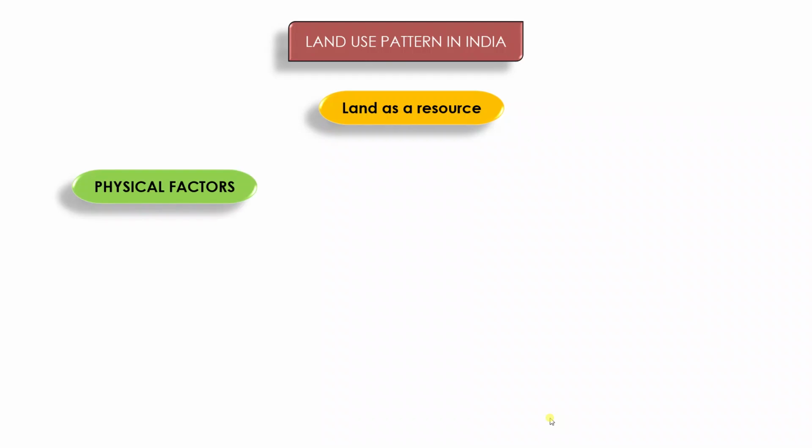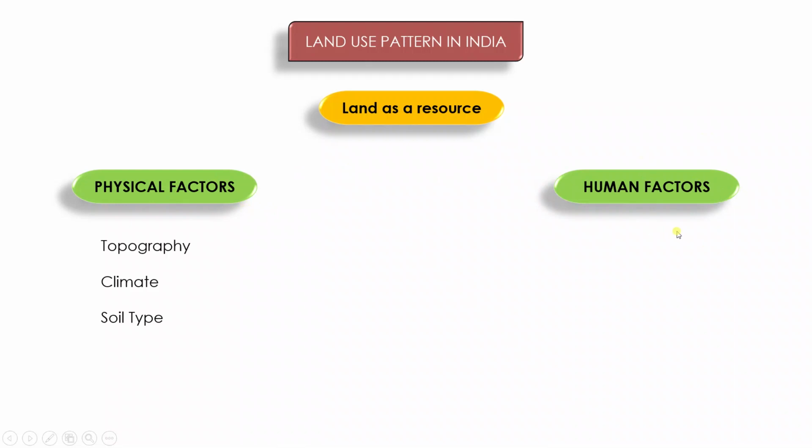The next topic is land use pattern in India. Now as you all know, land as a resource is very important, and people utilize the land available to them in different ways, right? And there are certain factors on the basis of which they decide how they are going to utilize that area. And we classify these factors into two types. The first one is known as physical factors. The second one is known as human factors.